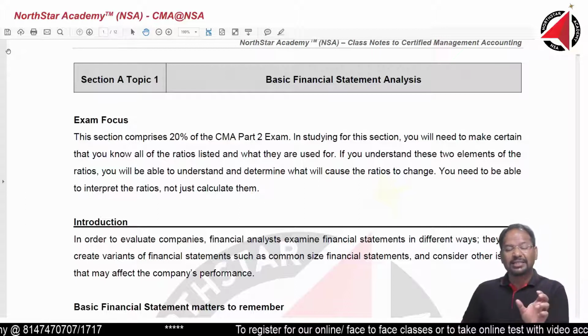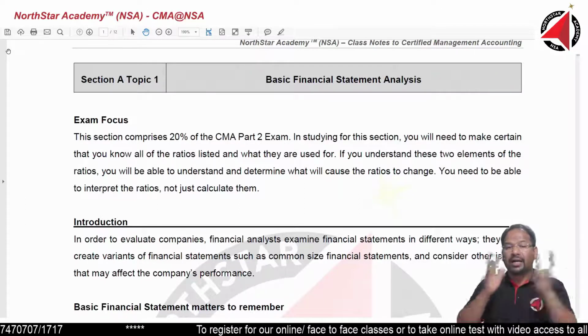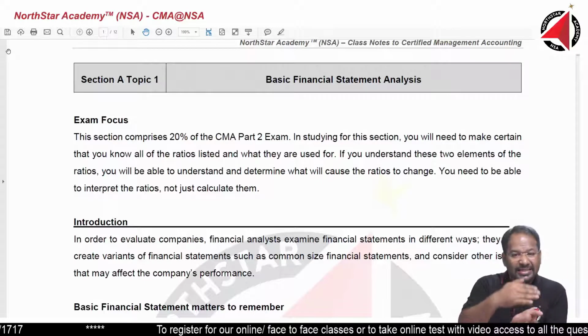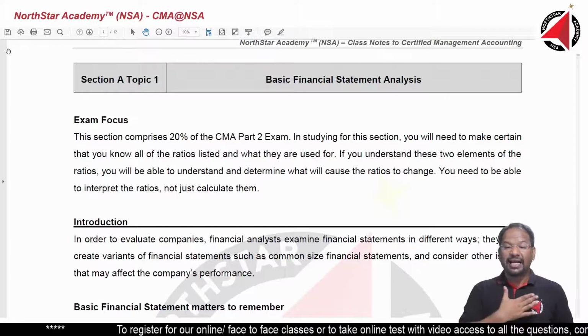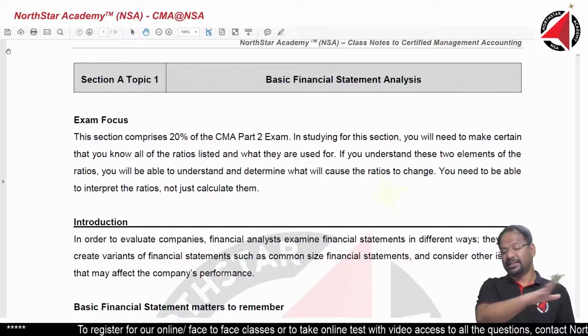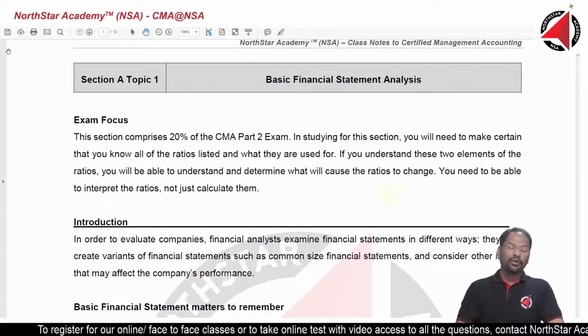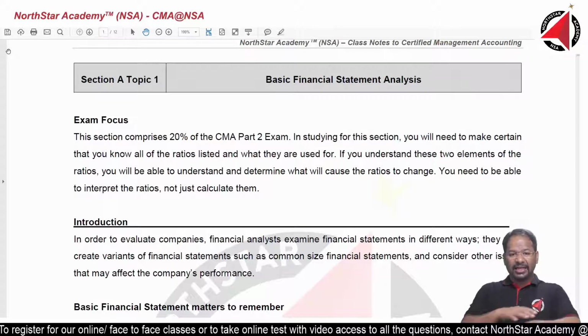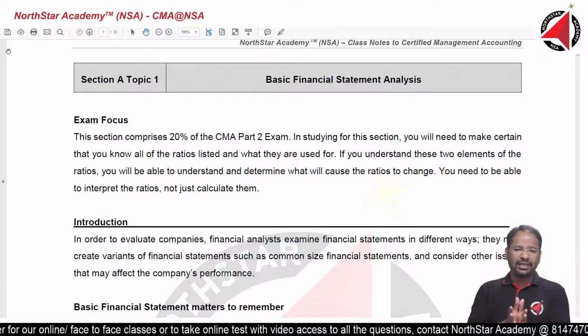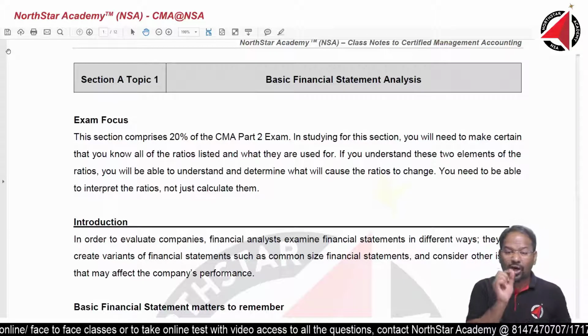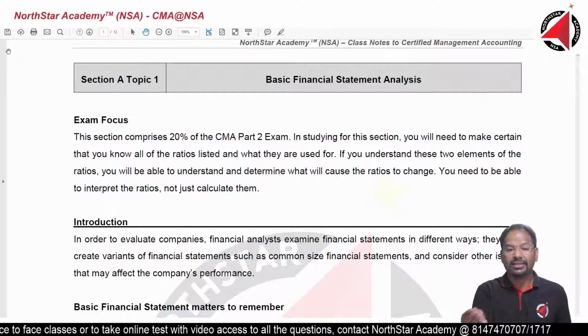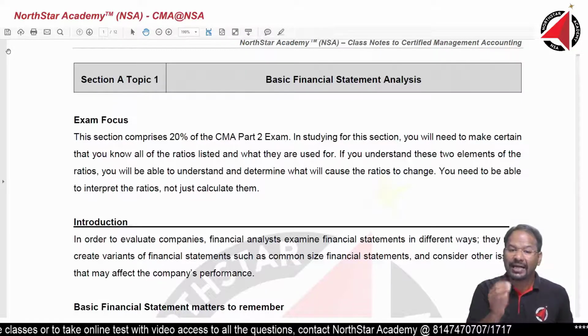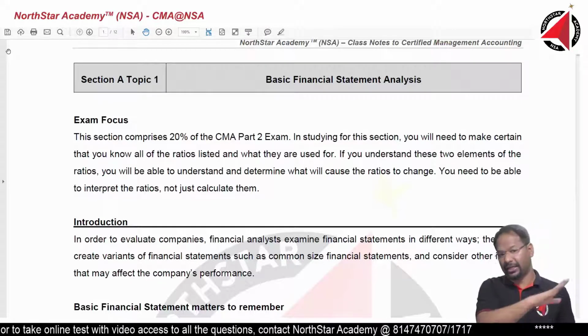So analysis is basically making longer information into shorter, concise pieces of information which can help us take quicker decisions. Understand this again. What is analysis? Analysis is basically converting the entire financial statement, which is in numbers, into shortcut forms, in the form of percentages and ratios, for better analysis and better decision making.